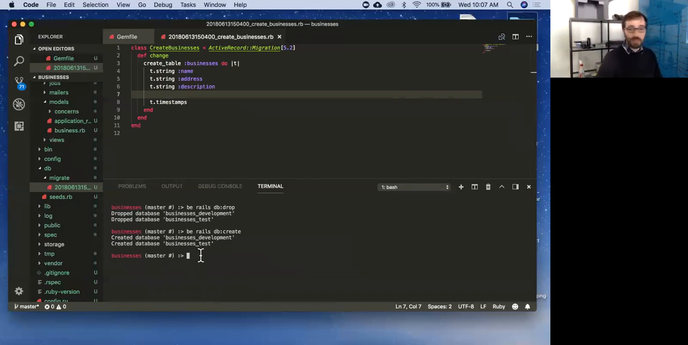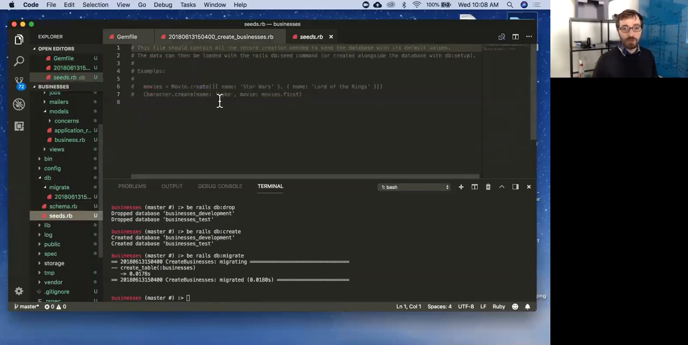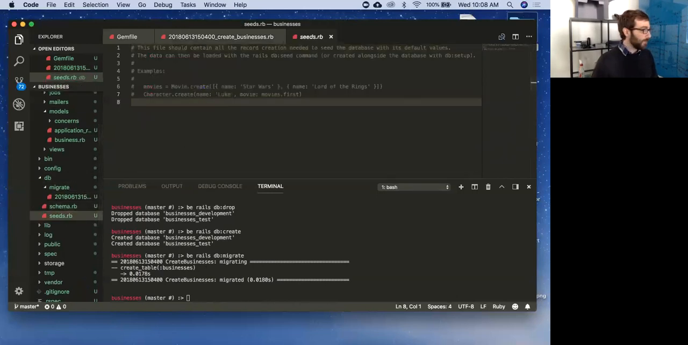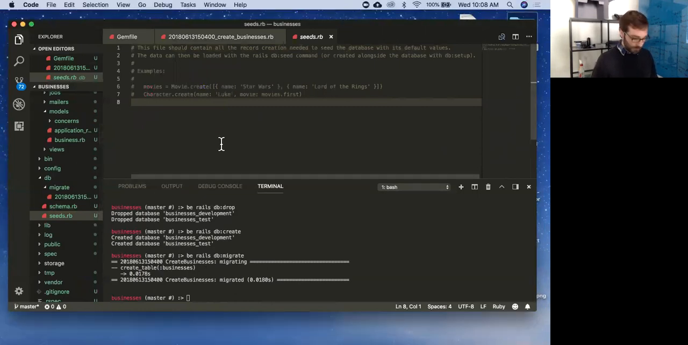Cool. Then the next thing I want to do is actually migrate. We're finally there. That's going to create my businesses table. And then, we didn't set up our seed file. Let's do that real quick. So here's our seed file. I'm going to pull this right from the curriculum.